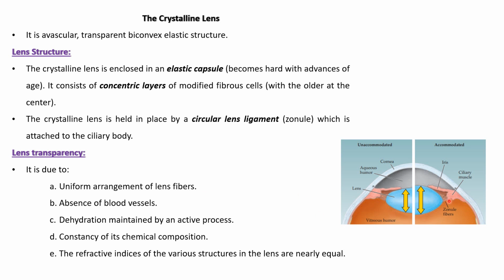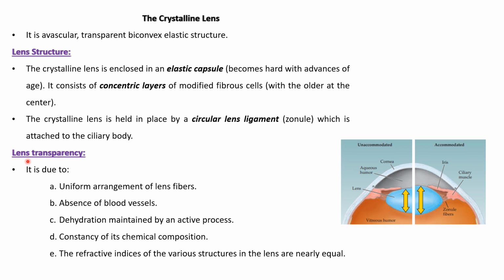The lens is held in place by a ligament called the circular lens ligament, or the zonule, which is attached to the ciliary body. So it is held in place by the zonule fibers, which are attached to the ciliary body.